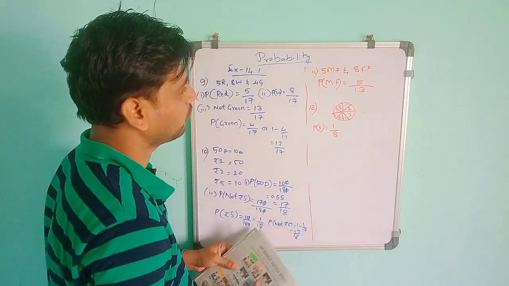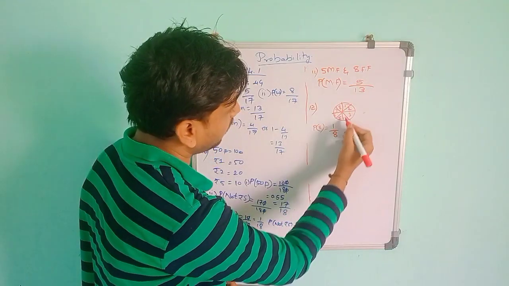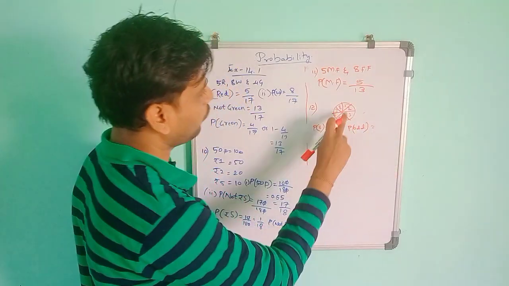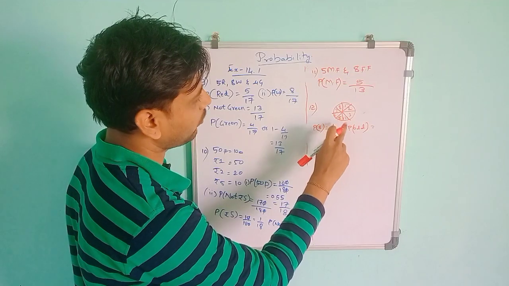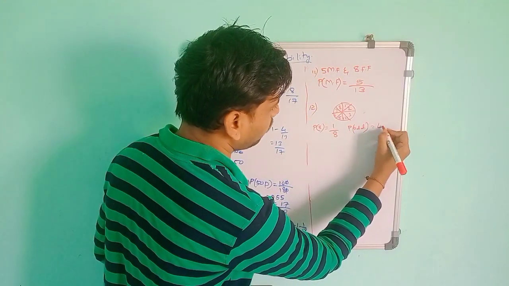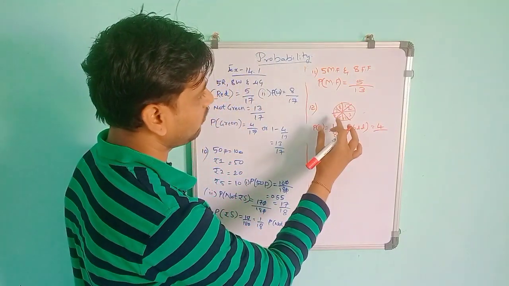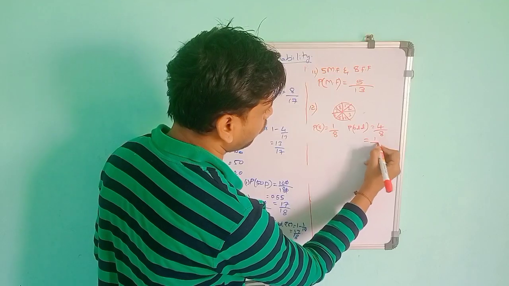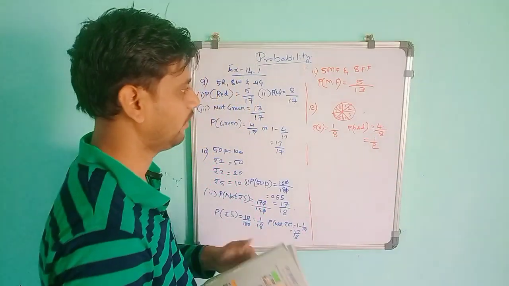Next, an odd number. We have to select only the odd numbers among these 8 numbers. That will be P of odd number. As you know, 1 is an odd number, 3 is odd, 5 is odd, and 7 is odd. So totally 4 numbers are odd. Favorable outcomes is 4 divided by total possible, which is 8. So 4 by 8 will be 1 by 2.